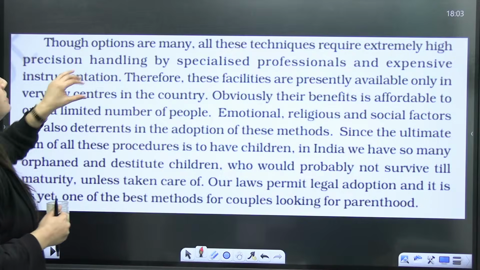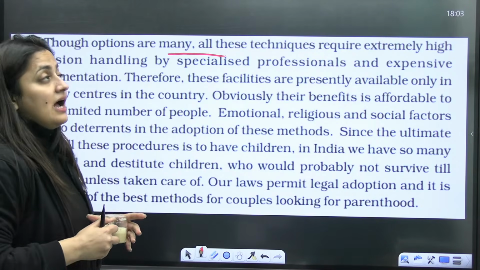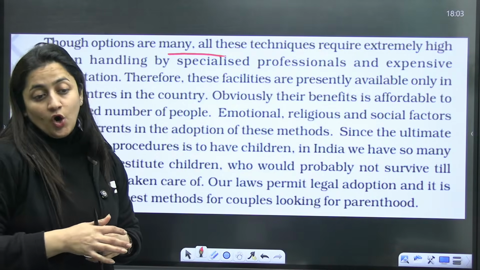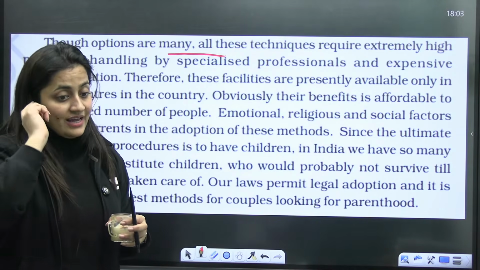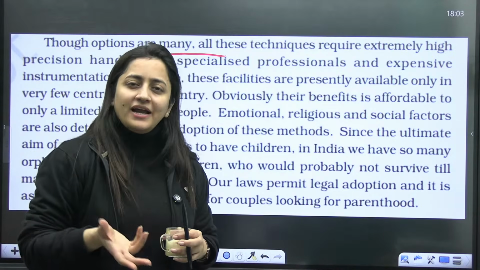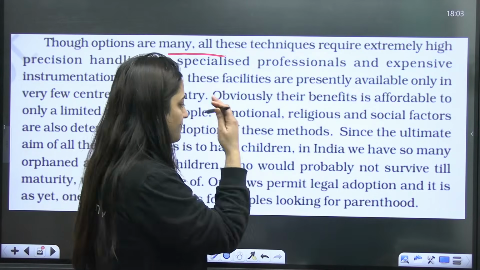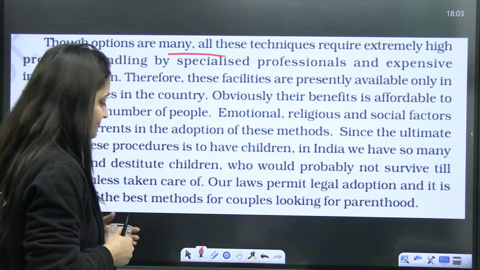So many options are there, but obviously they are financially draining, and the female suffers a lot because she has to be on hormonal injections. So yes, people have this craze to propagate their own genes. That's why they go for such expensive treatment. Otherwise, that option is also there, right?